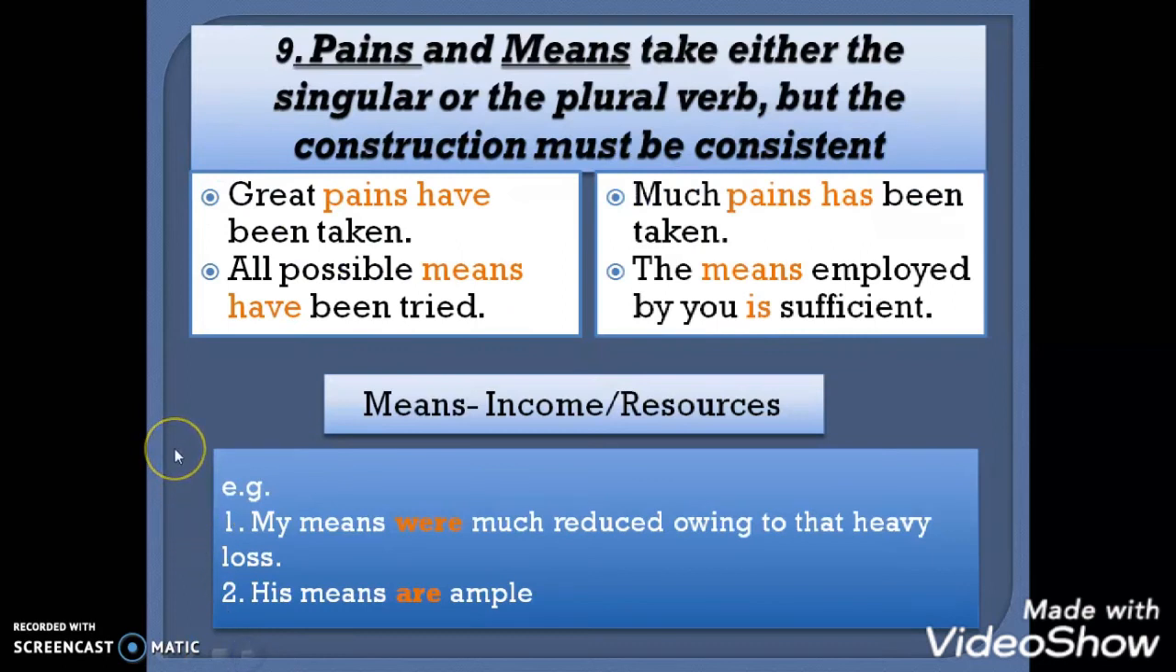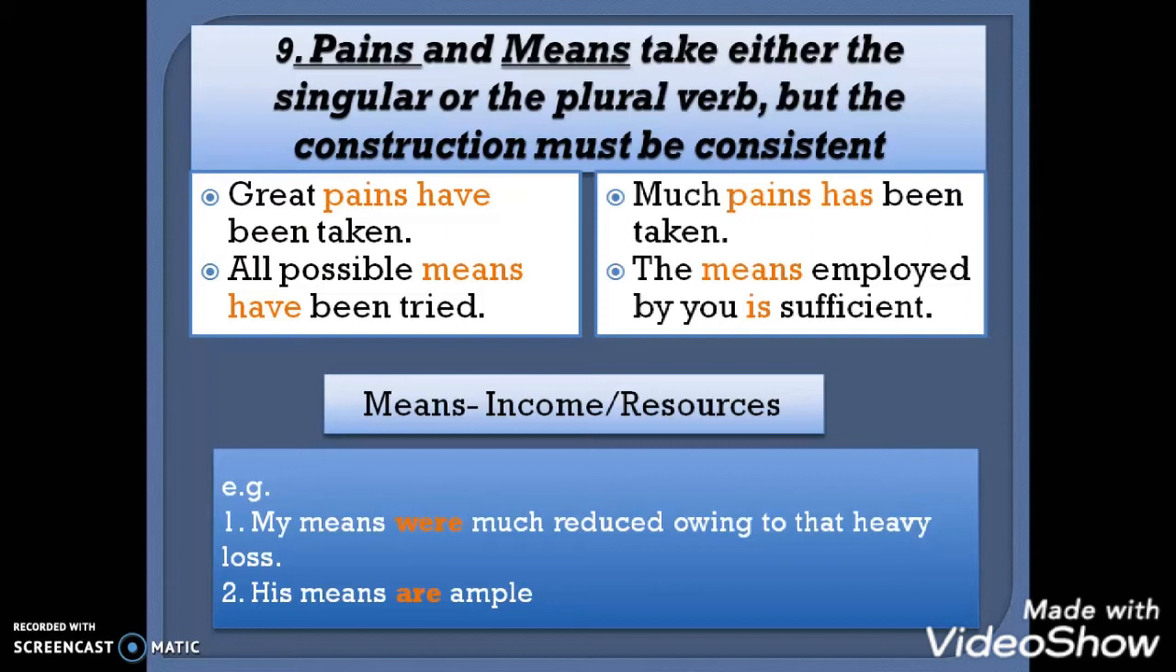Now come to the next rule. We have two words, pains and means. These two words are considered as singular and plural, and they take both types of verb. But the sentence construction should be consistent. For example, great pains have been taken or much pains has been taken. So both are correct.